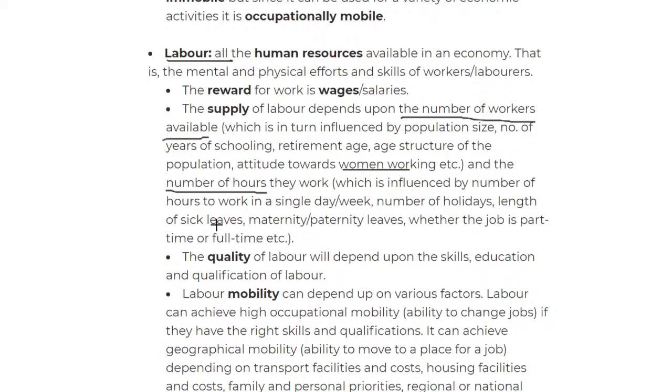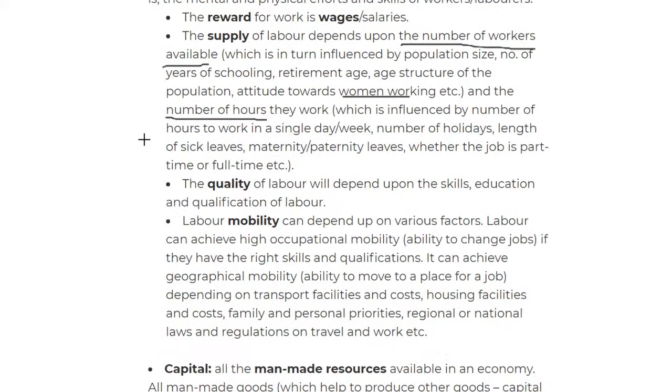And then finally, length of sick leave. So if I'm sick, like right now, COVID, maybe I say I'm sick. The max they can give me maybe is like 2 weeks. Some countries will give 1 week. Some will give 3 weeks. Some will give 1 month. So labor is affected in all sorts of ways like that.